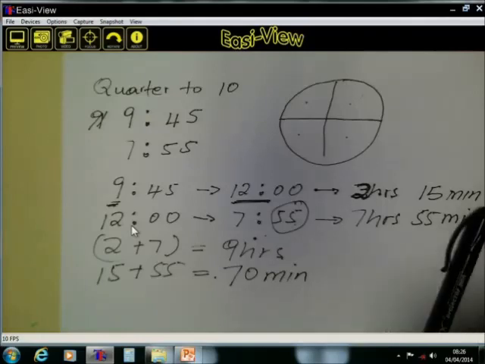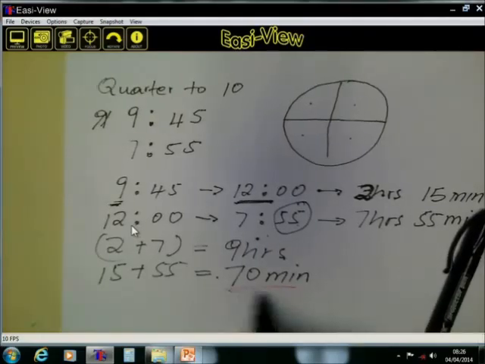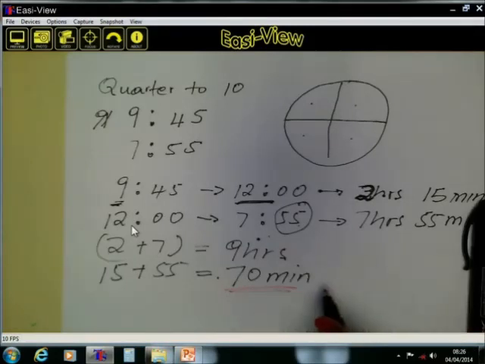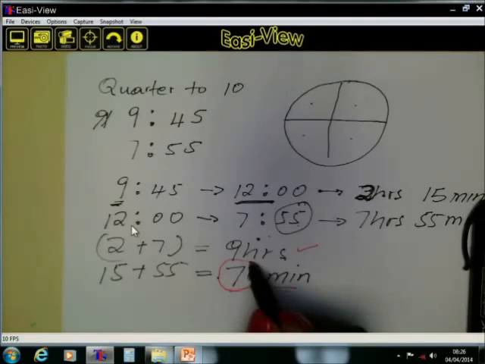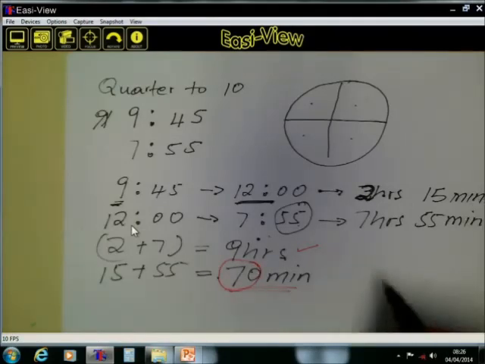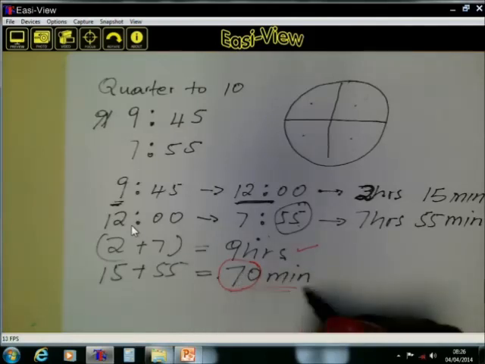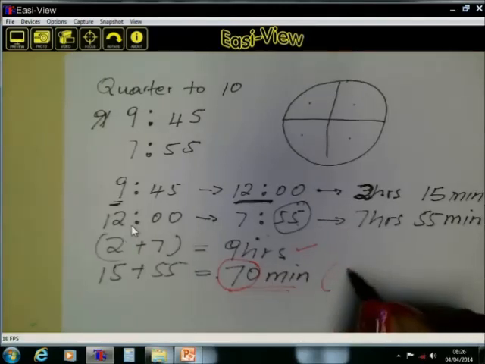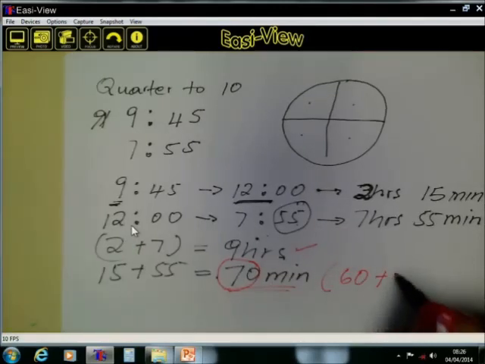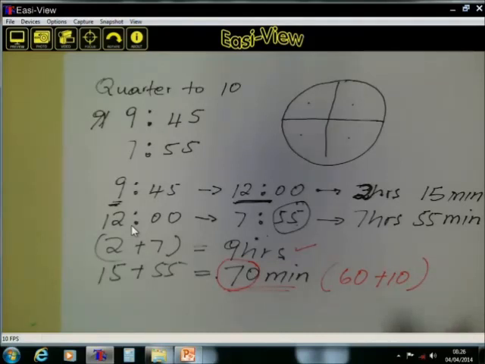The reason why I had to say points to remember. We have 9 hours here, but now we have 70 minutes here. And remember what we said about the conversions of the minutes. If we simplify this, 70 minutes is 60 plus 10, which will give us 70. But remember that we said 60 minutes is equal to an hour. So in other words, how much time did the bus take?